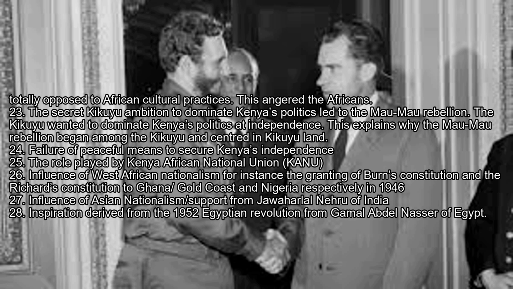23. The secret Kikuyu ambition to dominate Kenya's politics led to the Mau Mau Rebellion. The Kikuyu wanted to dominate Kenya's politics at independence. This explains why the Mau Mau Rebellion began among the Kikuyu and centered in Kikuyu land. 24. Failure of peaceful means to secure Kenya's independence. 25. The role played by the Kenya African National Union, KANU.